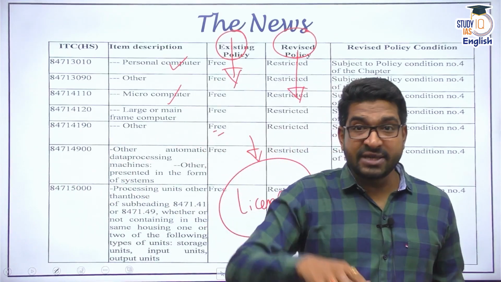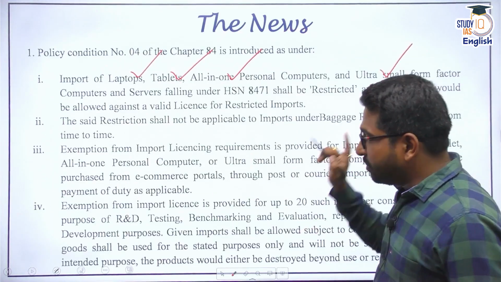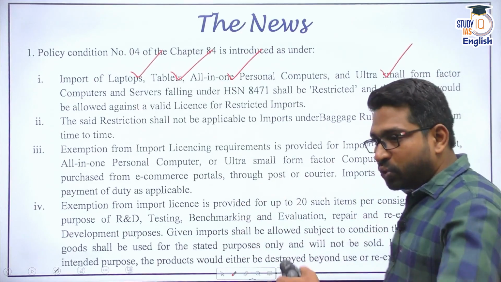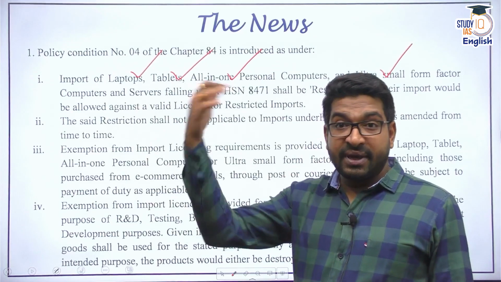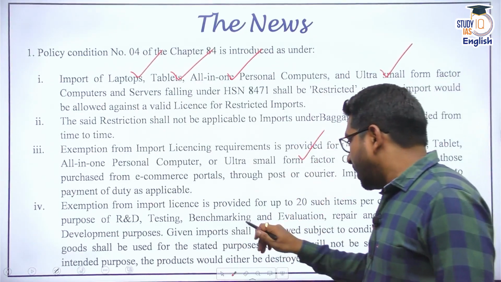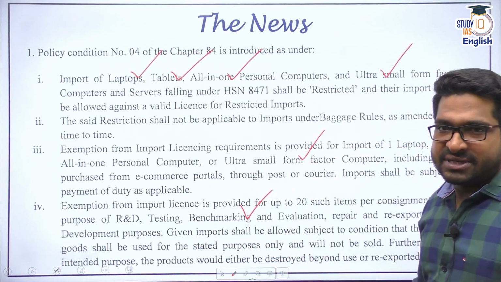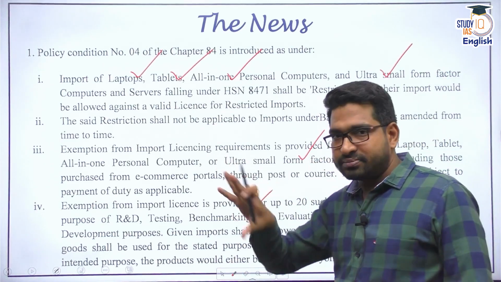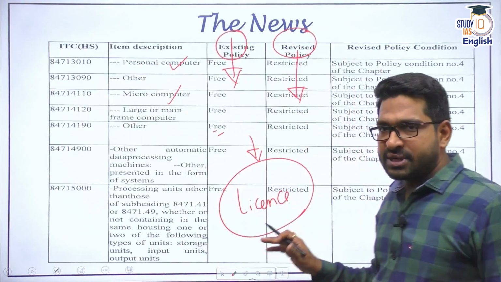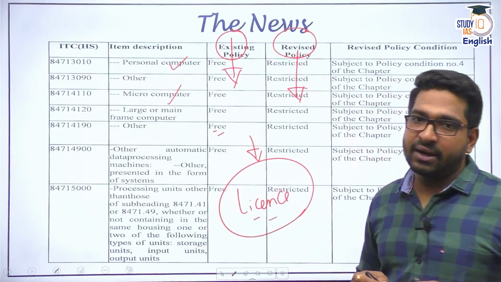All right. And please remember, if anybody wants to import for themselves, for example, say I go to amazon.com and order from there itself, you can do it. That is not stopped. If anybody is ordering up to 20 such items for R&D purposes, etc., it is not restricted. It is restricted only for large importers. They have to get a license right now. That is the basic idea.